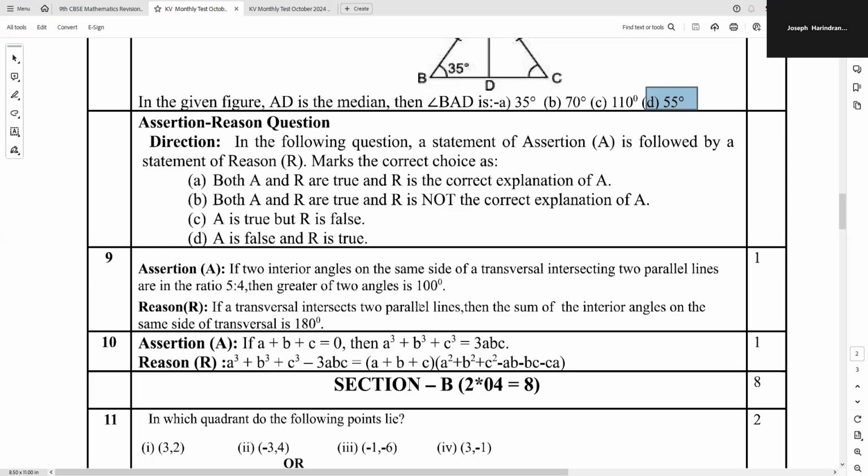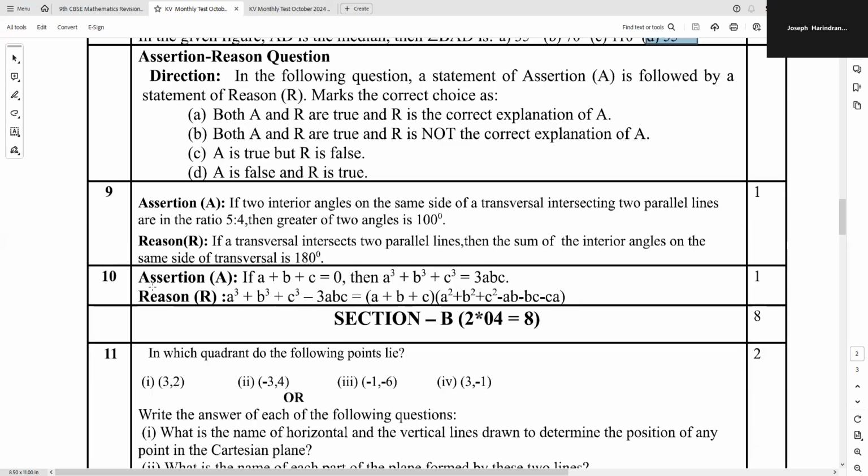If a transversal intersects two parallel lines, the sum of the interior angles on the same side of the transversal is 180 degrees, which is also true. And it is also the correct explanation of the assertion statement. So option A is the correct answer. Both A and R are true, and R is the correct explanation of A. Understood?